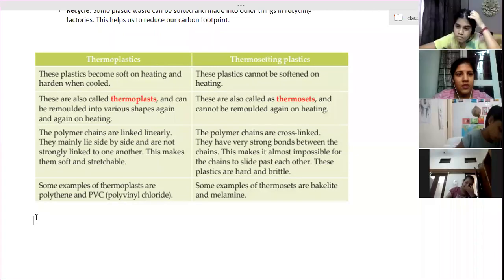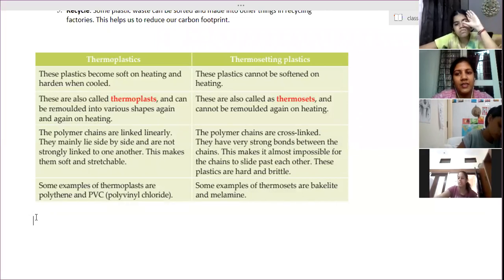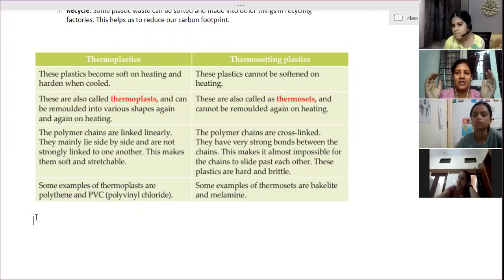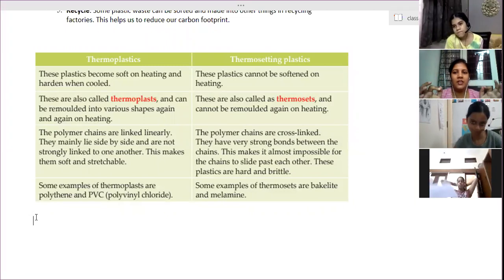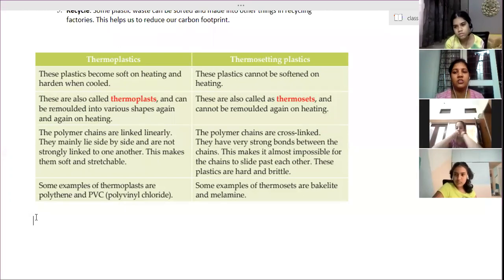First thing, they are hard, rigid, cannot be broken easily. We can't break them easily. It looks similar to glass, but glasswares are heavy and very brittle, so handling them is much more difficult.